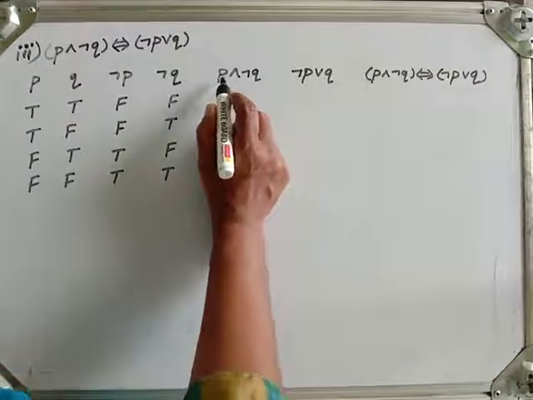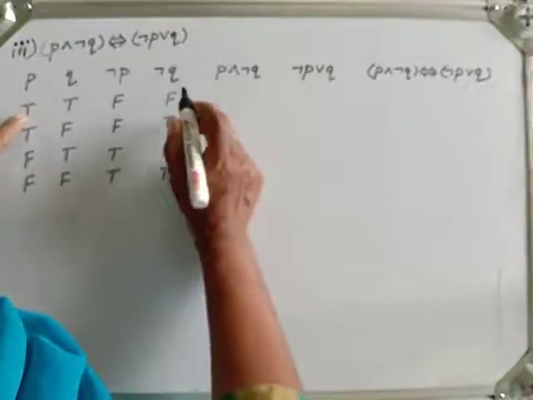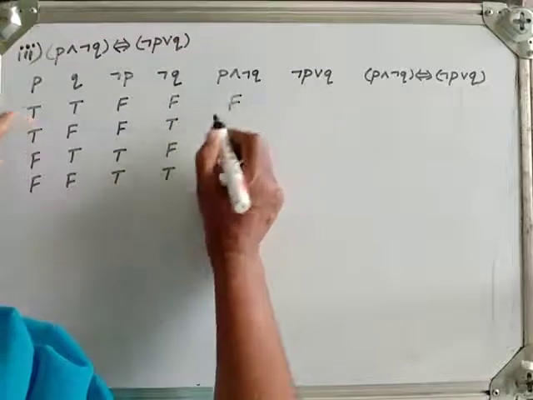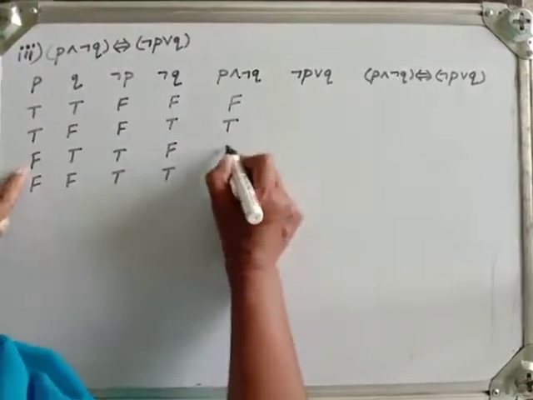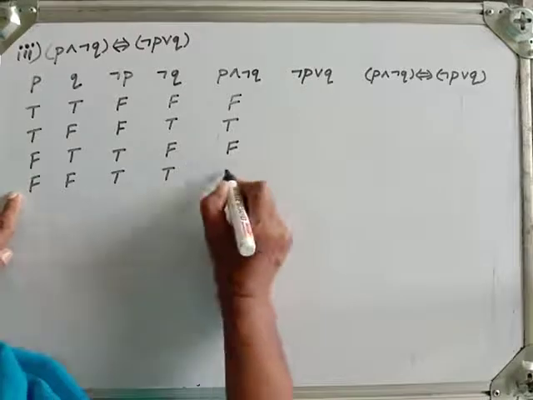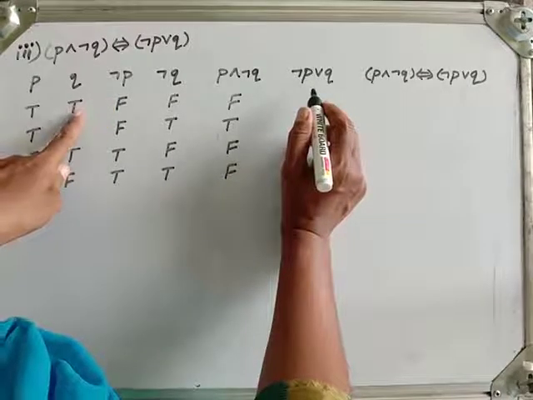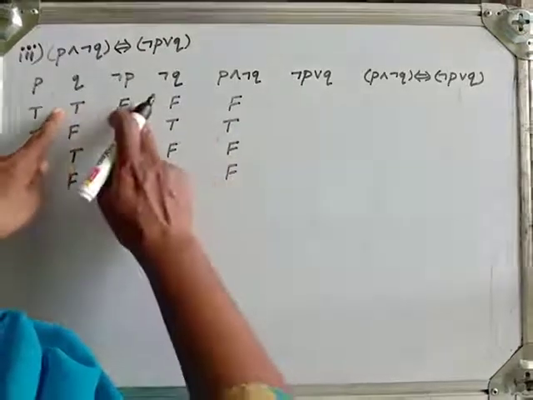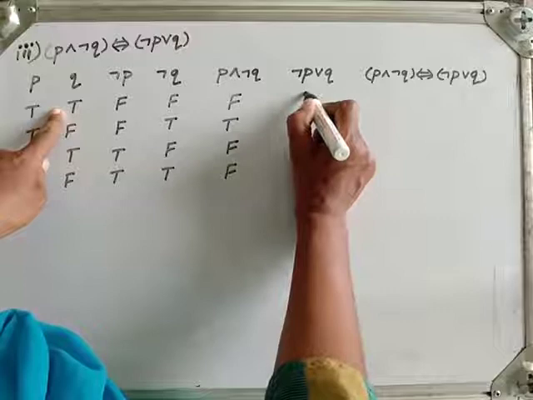Now P and negation Q. So here true, false, so it will give false, true, true, so it is true, and is that one. False, false, then also false, and false, true, then also false. Now negation P or Q, so true, false, so it is true.